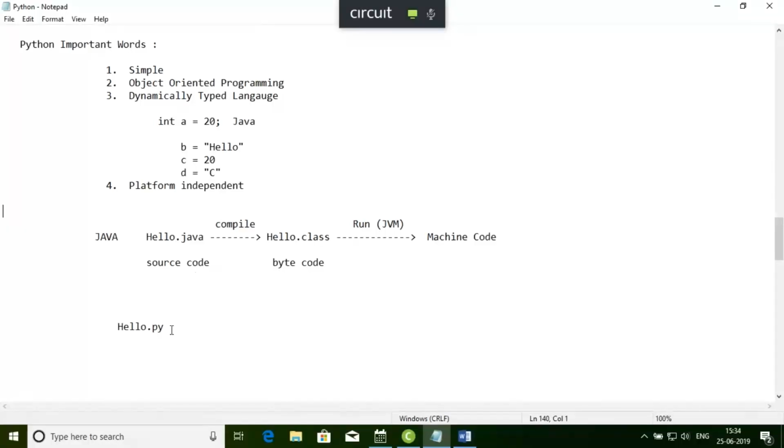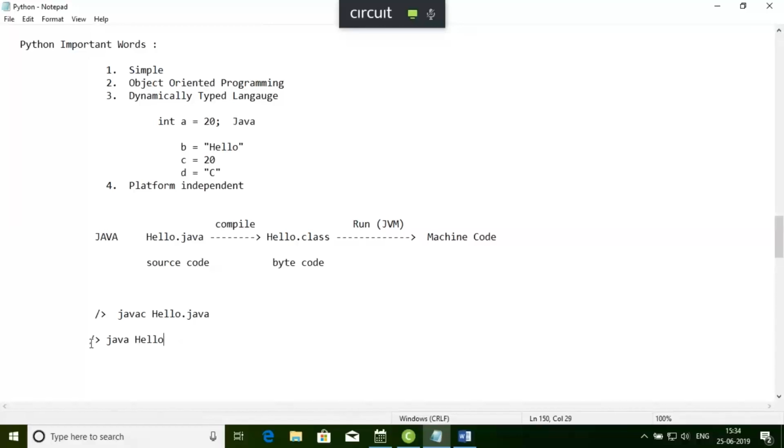Now the thing is that, see, first when I'm going to compile a particular Java code, we are going to write javac hello.java. This is compilation. After compiling, I'm going to run it, so I write java.